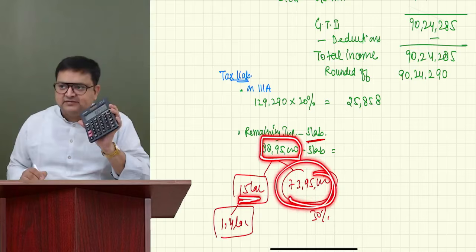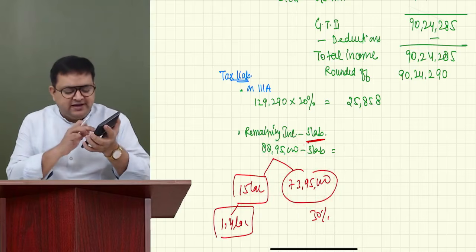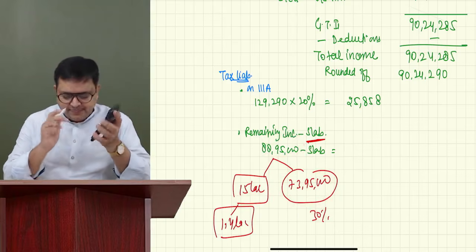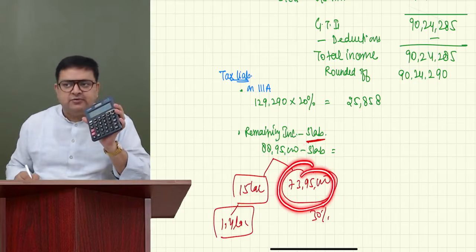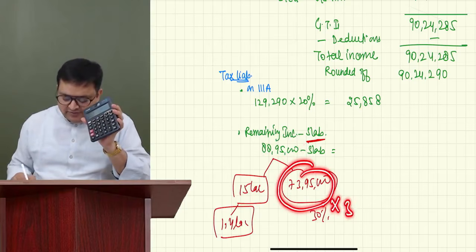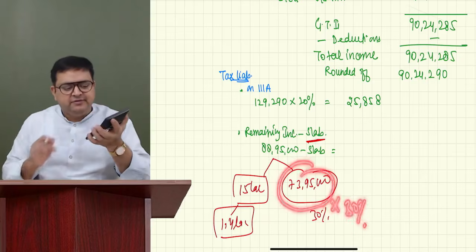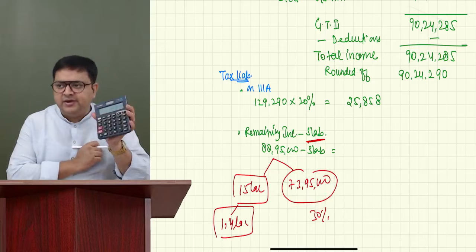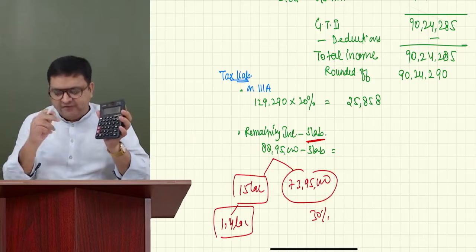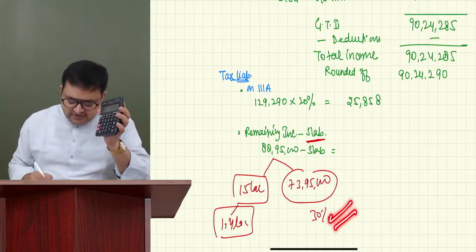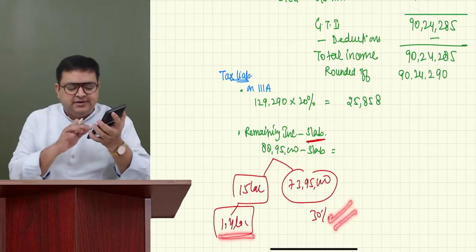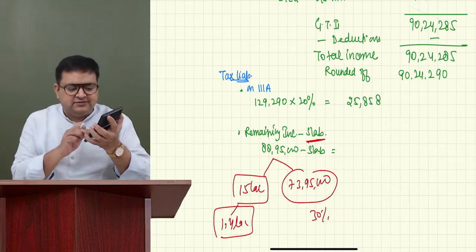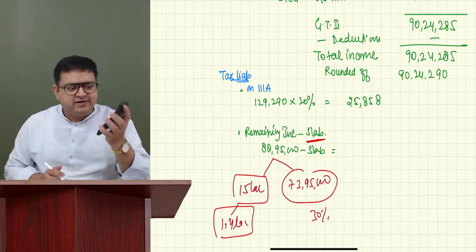So minus 15 lakh. Now my calculator is showing this amount, into 30%. I'll get 22 lakh 18,500, plus 1 lakh 40,000 on the first 15 lakh. So the tax is 23,58,500.